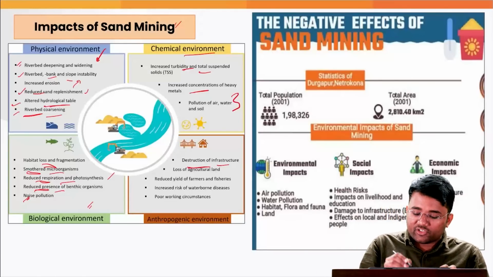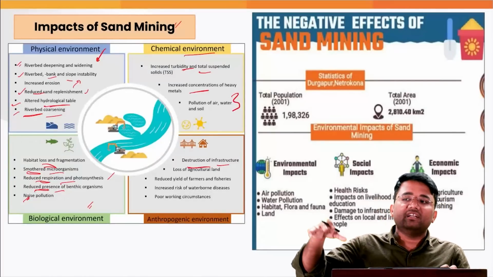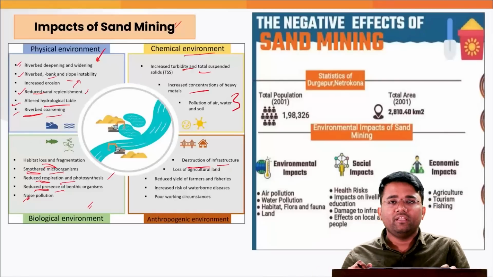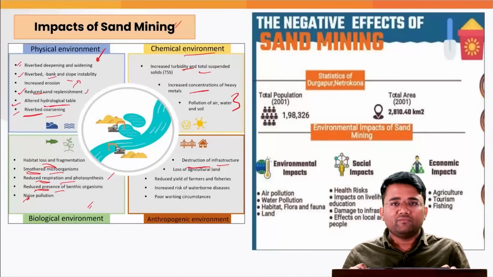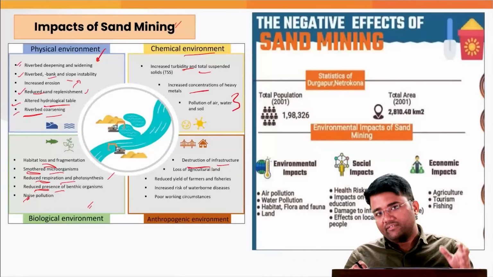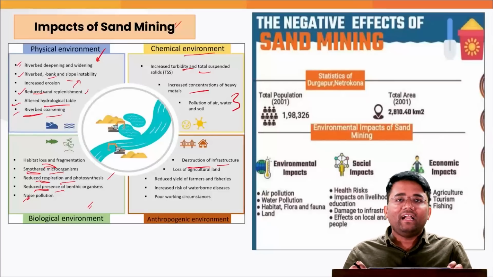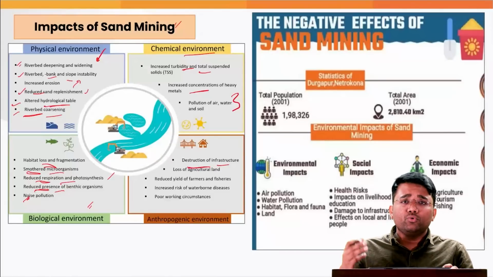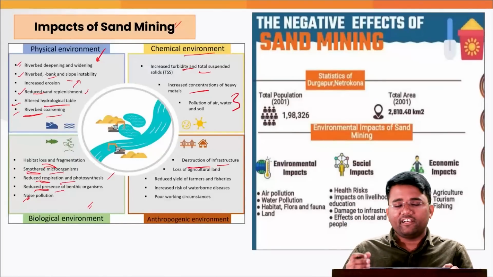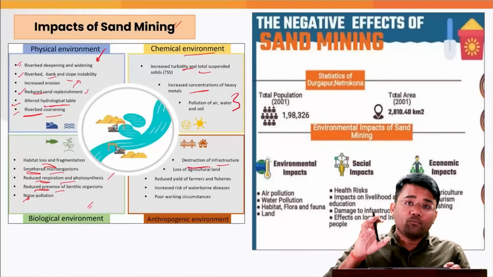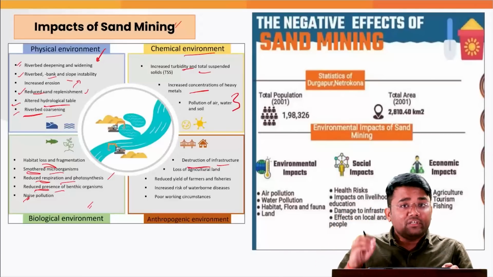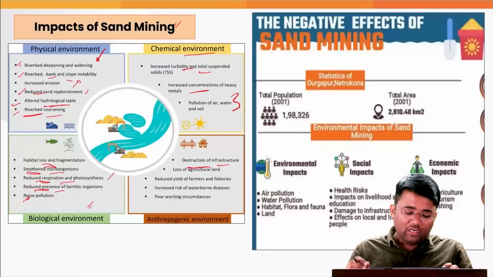Also, it leads to destruction of infrastructure, for example, the roads, bridges, etc. that are there in the periphery. Some of you who belong to rural areas where these kinds of activities happen would know that the tractors and trolleys, the small trucks they are using, go at such a fast pace, they use such high acceleration, that it defaces the bridges, it defaces the roads, etc., and which creates problems for the overall public.